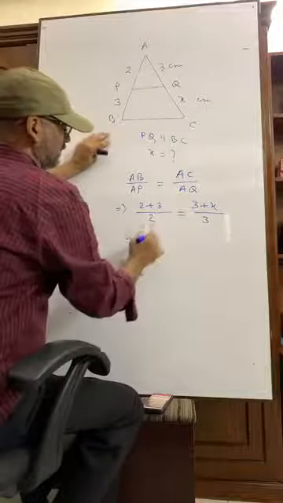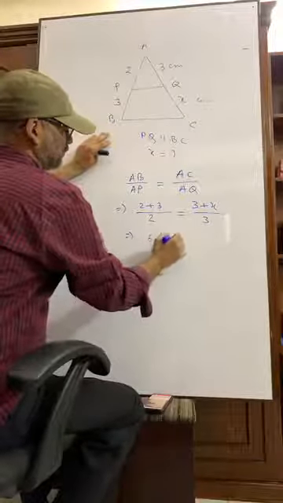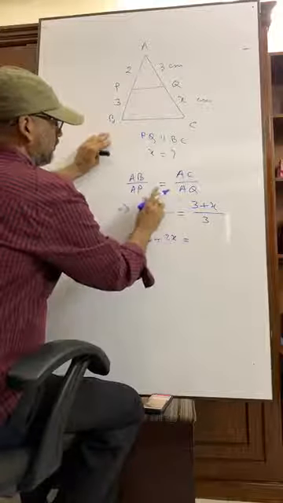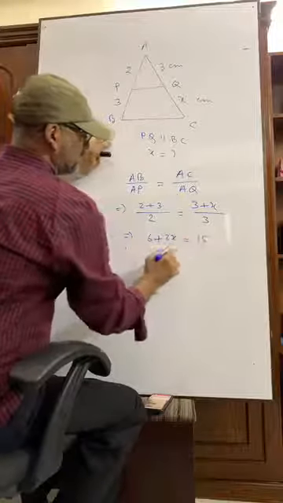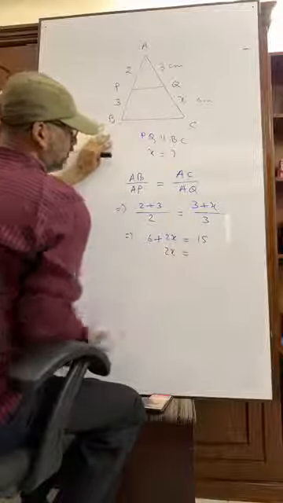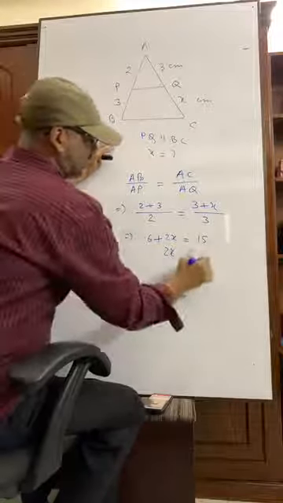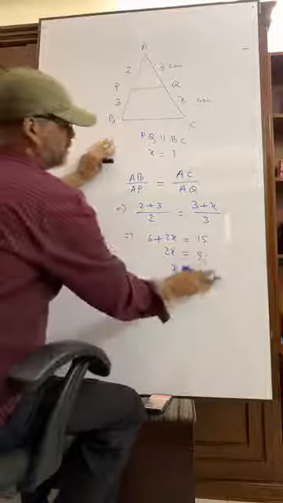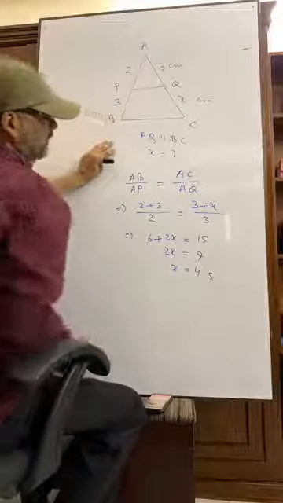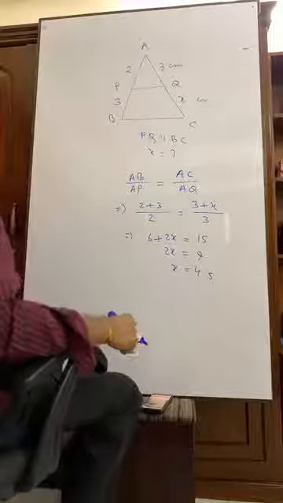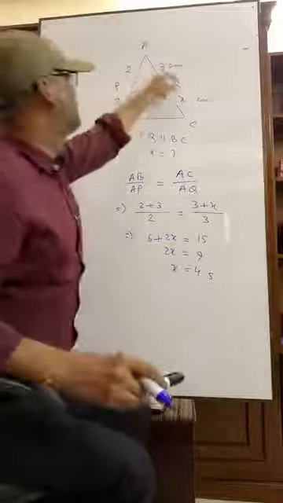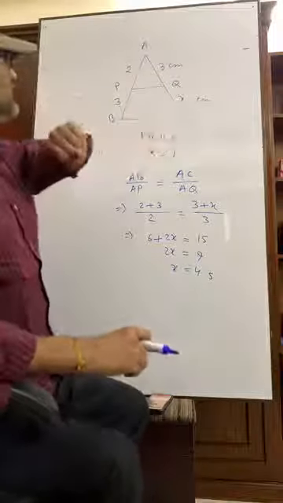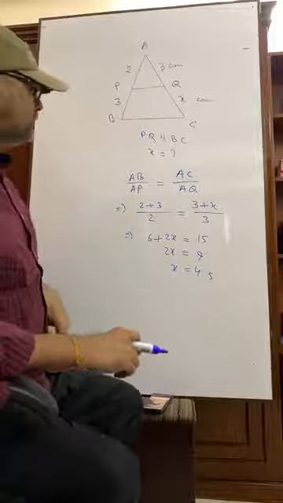Now from here you get the value of x. 2 times 3 is 6, plus 2x is equal to 5 times 3, which is 15. That is 2x equals 15 minus 6, that is 9. So x equals 4.5. Don't answer like this. It is 3, so it will be 3, not that. Do you understand?